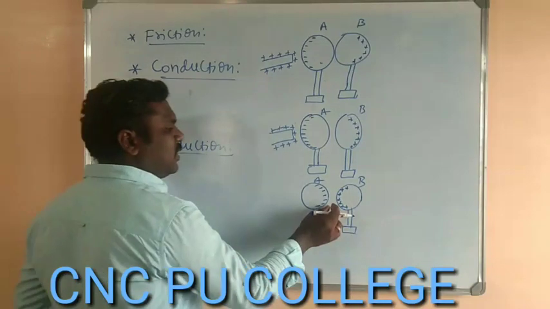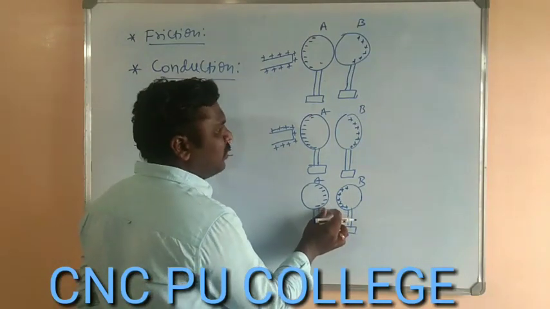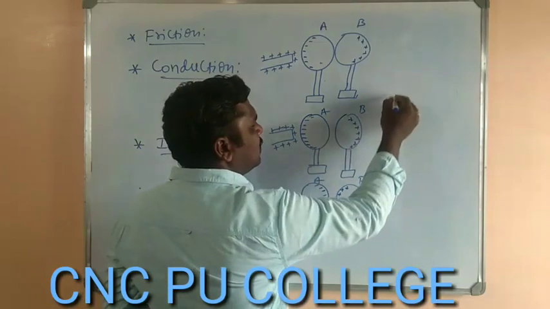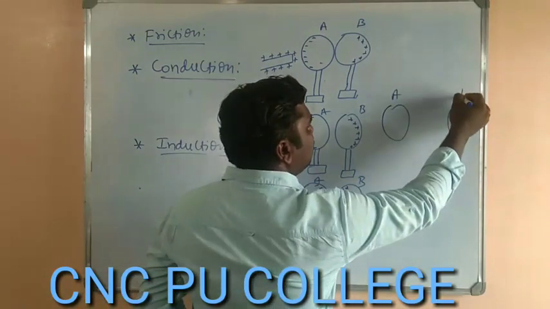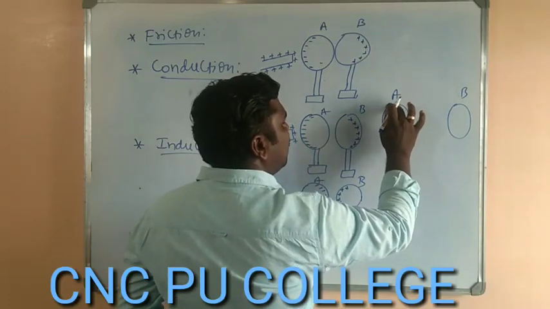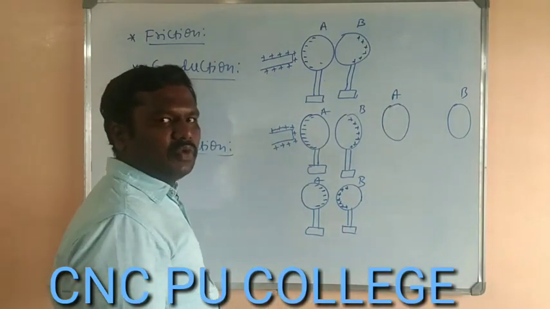As they are experiencing some force of attraction, let us increase the distance between A and B such that they do not experience any kind of force.